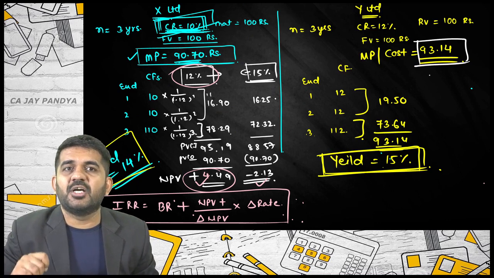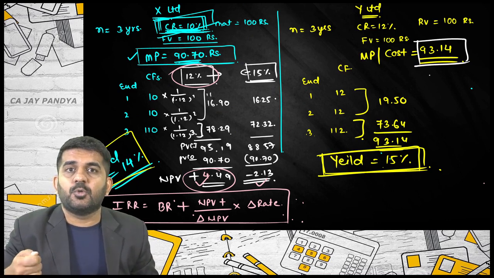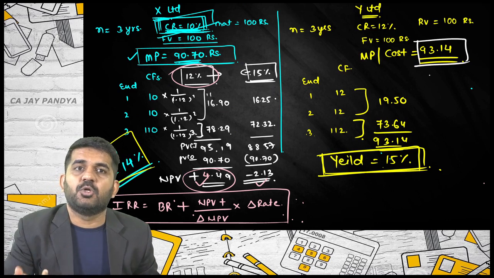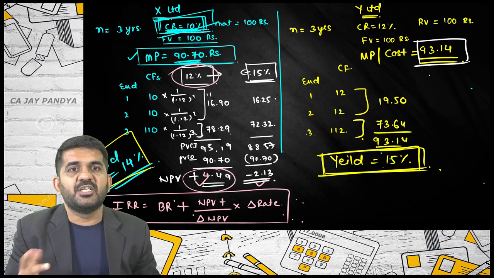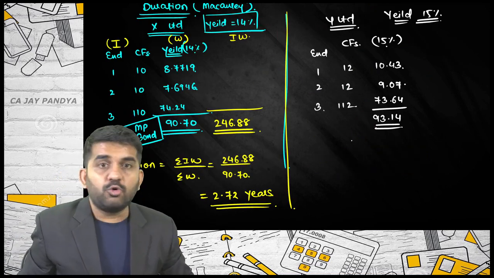If you discount all the cash flow at yield, your NPV is 0. So present value of cash inflow is equal to present value of cash outflow, which is nothing but the market price of the bond. Is it alright? So this is 93.14. I am finding out the bond's duration.